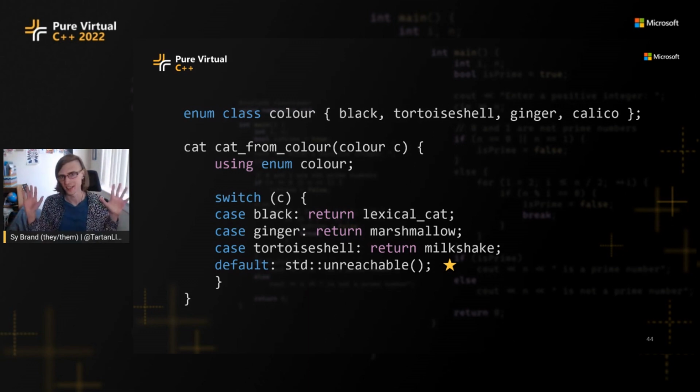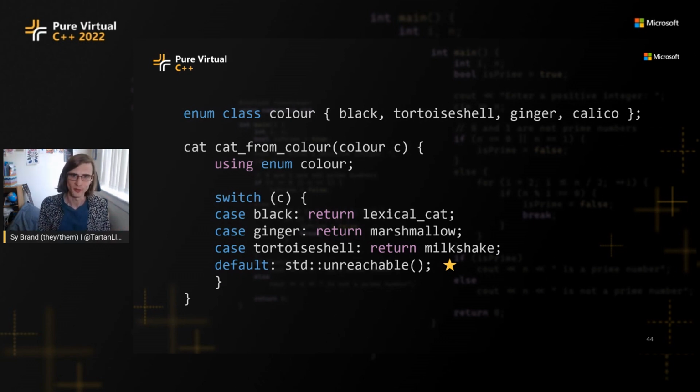Basically it says, hey, this is undefined behavior, and the optimizer can assume that this didn't happen, which in some cases can give you some nice performance improvements. Okay, so we've got a nicer cat from color implementation here.